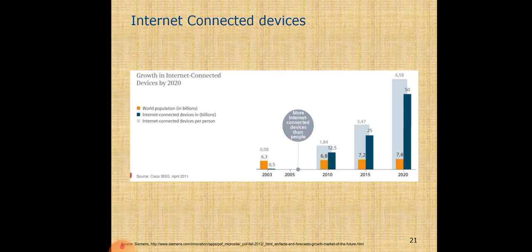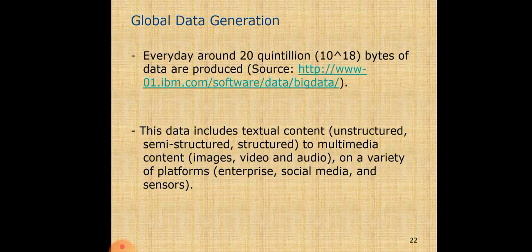This is the growth in internet connected devices by 2020. Here you can see the world population in billions, internet connected devices in billions, and internet connected devices per person. This is a very informative graph.